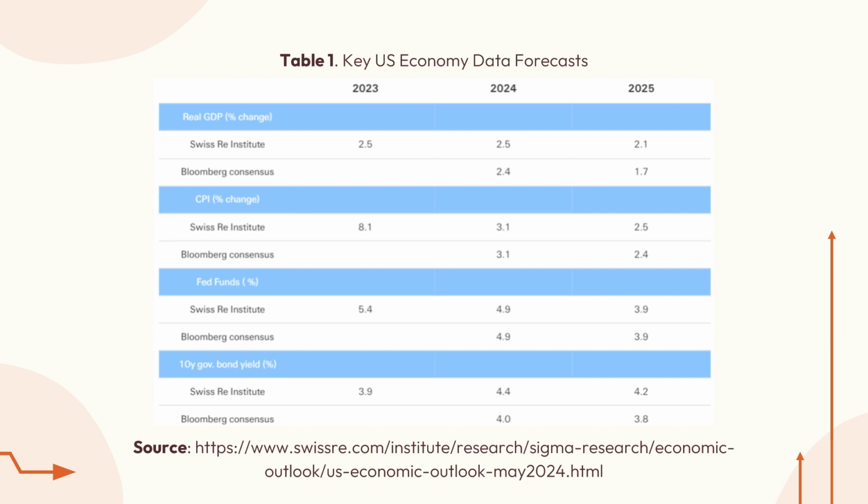Now we will take a look at the key US economy data forecasts obtained from Swiss Re Institute. We can see that almost all variables, for example real GDP, consumer price index, Fed funds, and also the 10-year government bond yield, will decrease from 2024 to 2025. For example, the Fed funds rate will decrease from 4.9% to 3.9%, and so on.